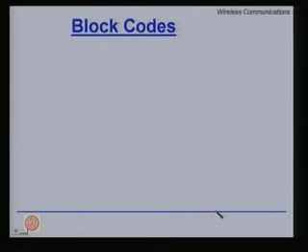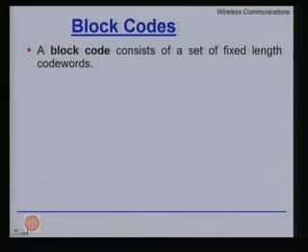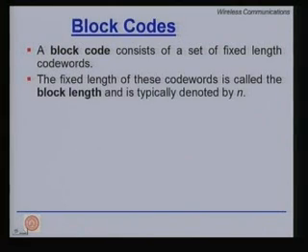Now, let us come to a special class of error correcting codes called block codes. A block code consists of a set of fixed length code words, hence the name block codes. The block length is fixed. The fixed length of these code words is called the block length and is typically denoted by lowercase n.